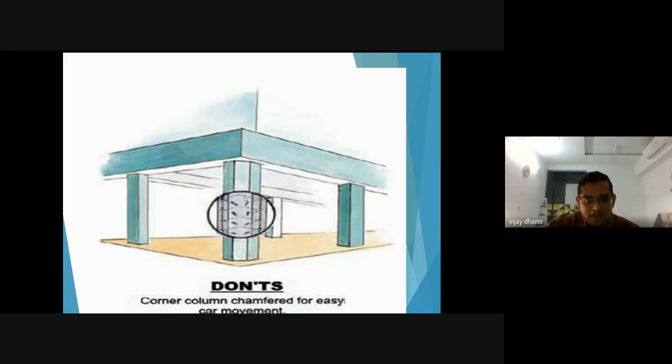This is chamfering of the parking columns. If the builder has given rectangular columns, but there is an obstruction in the parking for riding a car or turning your car, some people chamfer the edges of the columns. This kind of practice should not be done in the field.